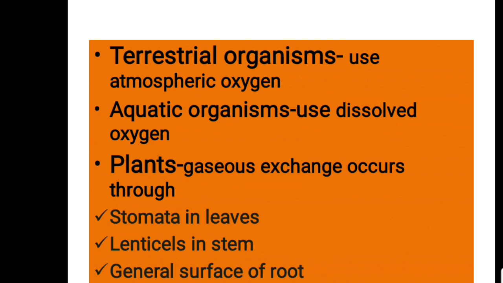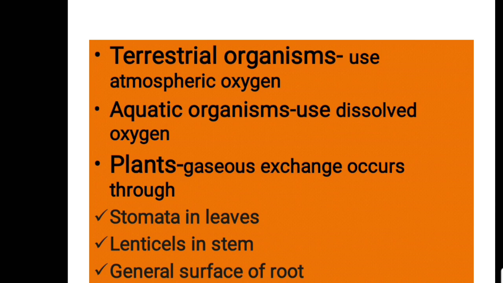Now, as you know, terrestrial organisms use atmospheric oxygen, that they can directly inhale, and aquatic organisms use dissolved oxygen in water. In plants, the gaseous exchange occurs through stomata in leaves.